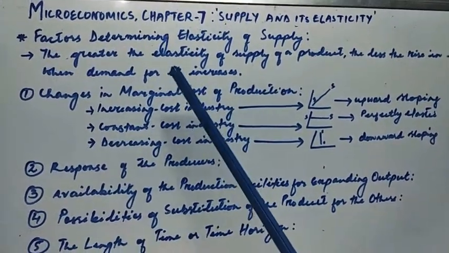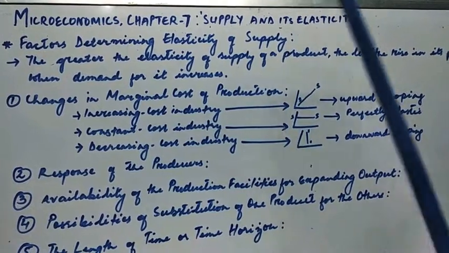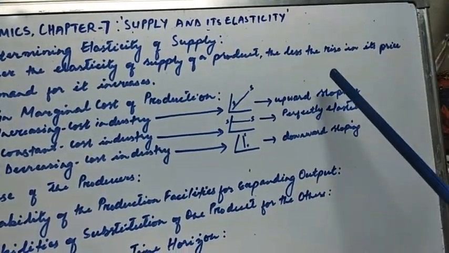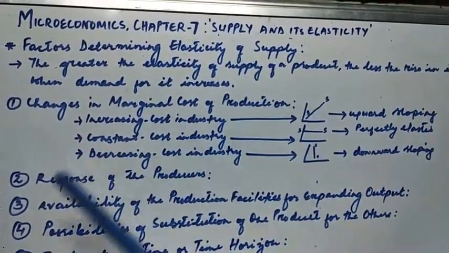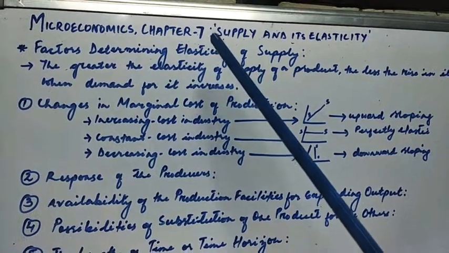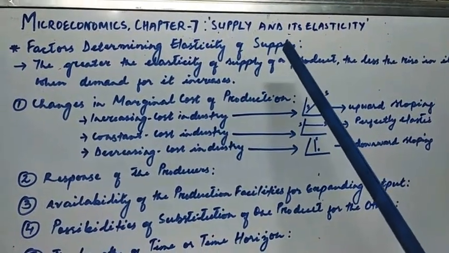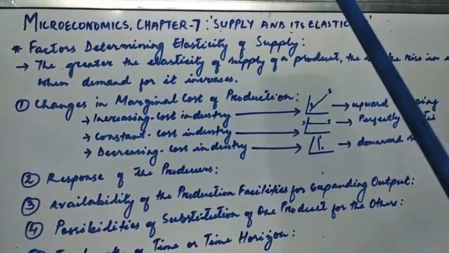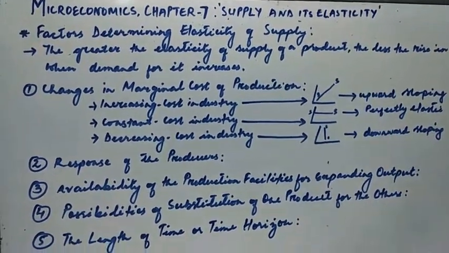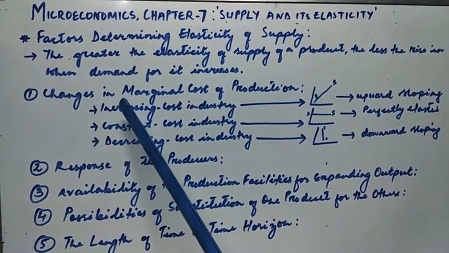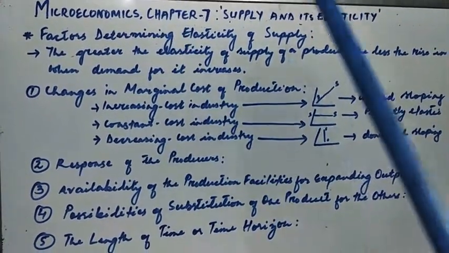So the greater the elasticity of supply of a product, the less the rise in its price when demand for it increases. So that is why it is the elasticity of supply which is playing an important role in determining the prices of various products. So we shall see one by one what are the various factors that determine the elasticity of supply.